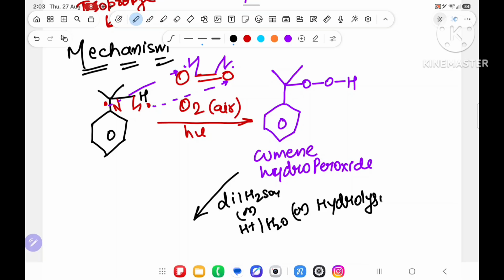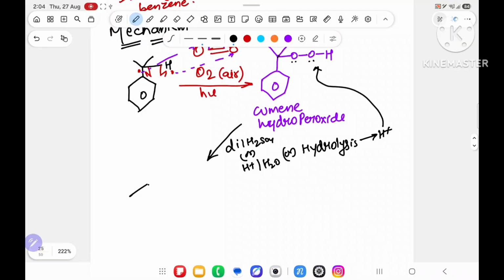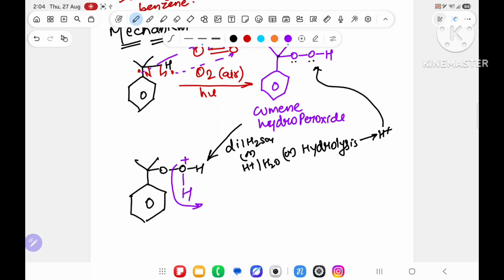In all these cases, this will provide H+, and this H+ will search for a lone pair. Here also a lone pair, here also a lone pair. But this lone pair is attached with the 3 degree carbon. So this hydrogen will go to this oxygen lone pair. Once it goes there, you will get the benzene ring, then the carbon with the two methyl groups, oxygen, oxygen, hydrogen, and over here one more hydrogen will come. Understand this part very properly. This oxygen will get a positive charge because one extra bond is coming. This will leave as a water leaving group. Once it leaves, it will become a positive charge. Means.